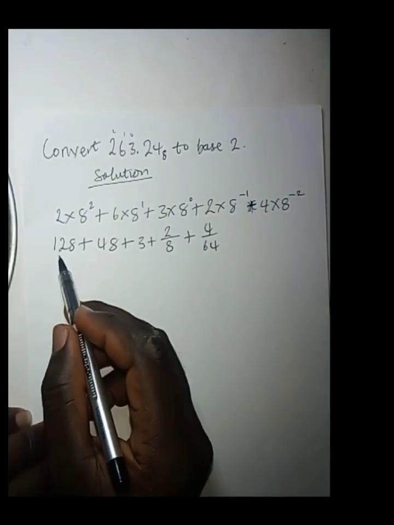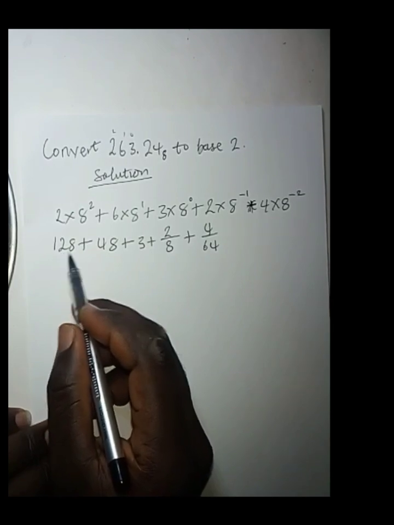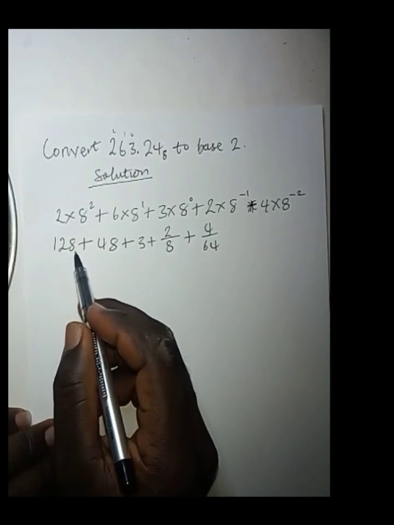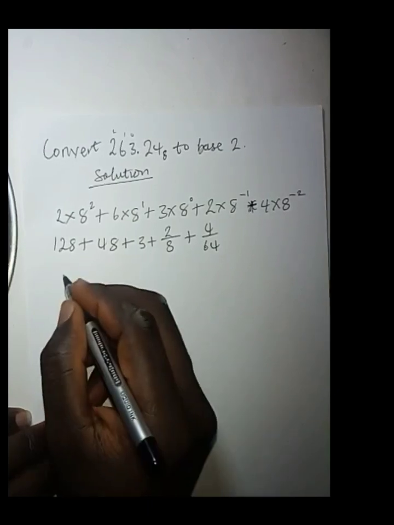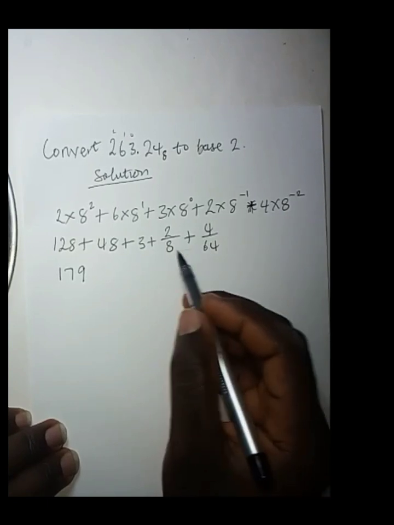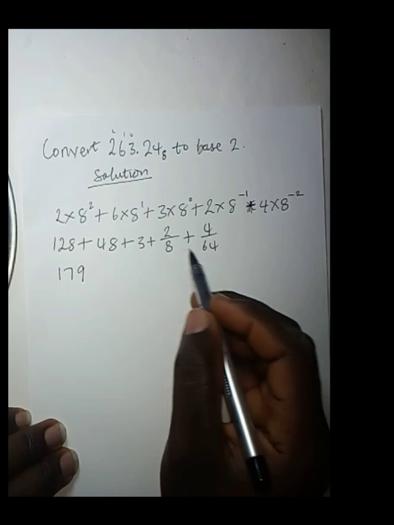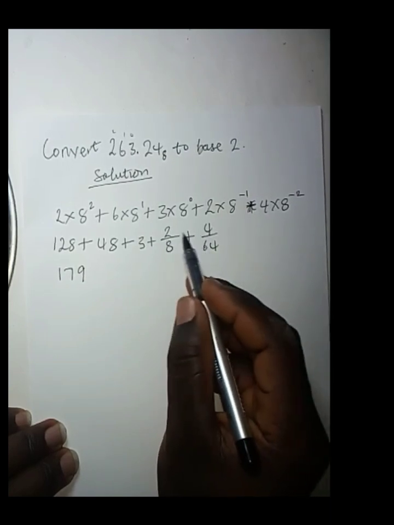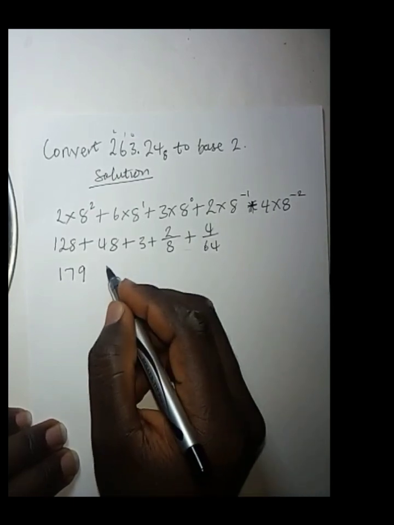So if we add up these numbers, we're going to have 176 and then 179. Adding the fractions, that should be 20 over 64.